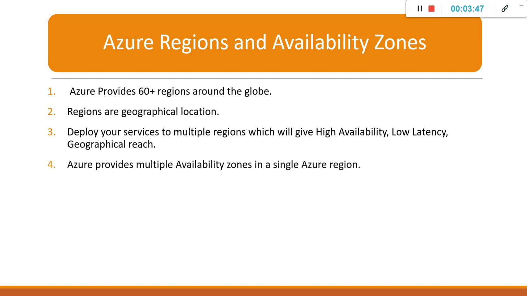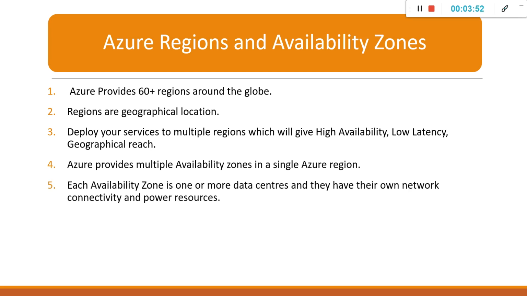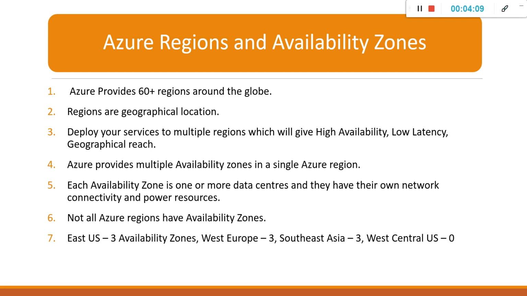Azure provides multiple availability zones in a single Azure region. Each availability zone is one or more data centers and they have their own network connectivity and power resources. And remember, not all Azure regions have availability zones. This is a very important question as per AZ-900. For example, East US has 3 availability zones, West Europe has 3, Southeast Asia has 3, West Central US has 0 availability zones. And there are some other regions like Europe, Brazil that have their own availability zones.